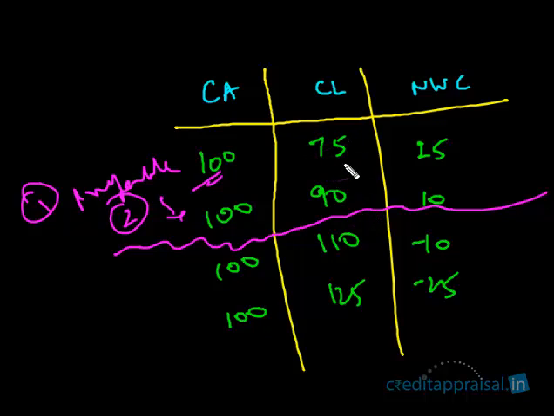Here in the first scenario, you have some 75 lakhs payments to be made shortly. Let us define shortly as 2 months. In the next 2 months, you have to make payments of 75 lakhs, let us assume entirely to the raw material suppliers. You have purchased some raw material from your raw material supplier, and a payment of 75 lakhs is pending. This you have to make in the next 2 months.